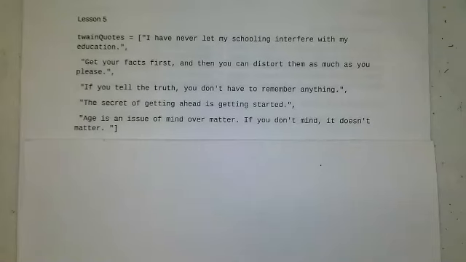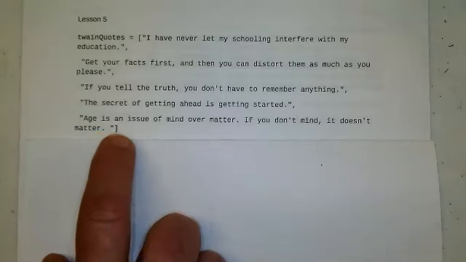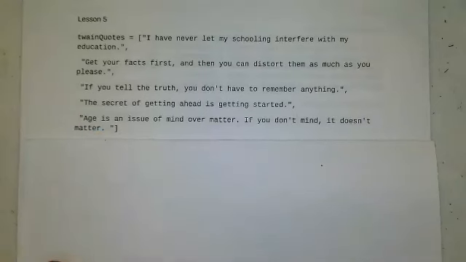That's going to happen after we alphabetize them, which means age will come first. So we have these various ways that it's going to appear. We have our original quotes. We put them in alphabetical order, which makes age show up first. Then we append and add the courage quote, and it's going to end up second, because it'll be age, then courage, then get your facts first, then I've never, then if you tell the truth, and then the last one, the secret of getting ahead is getting started. Then we're going to take the age statement out such that we start with courage. So a whole lot of craziness going on here, but it's all about the quotes.